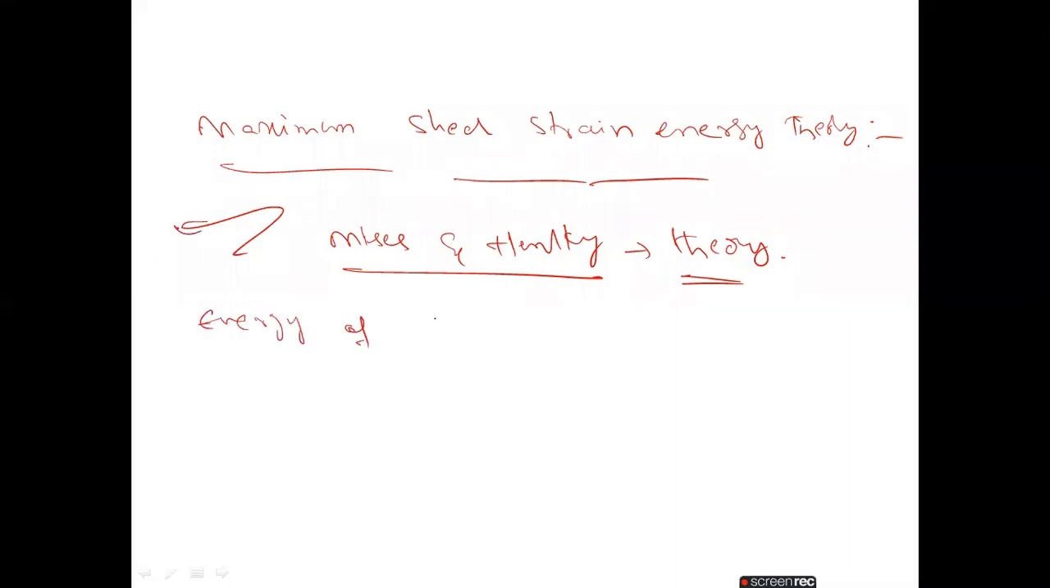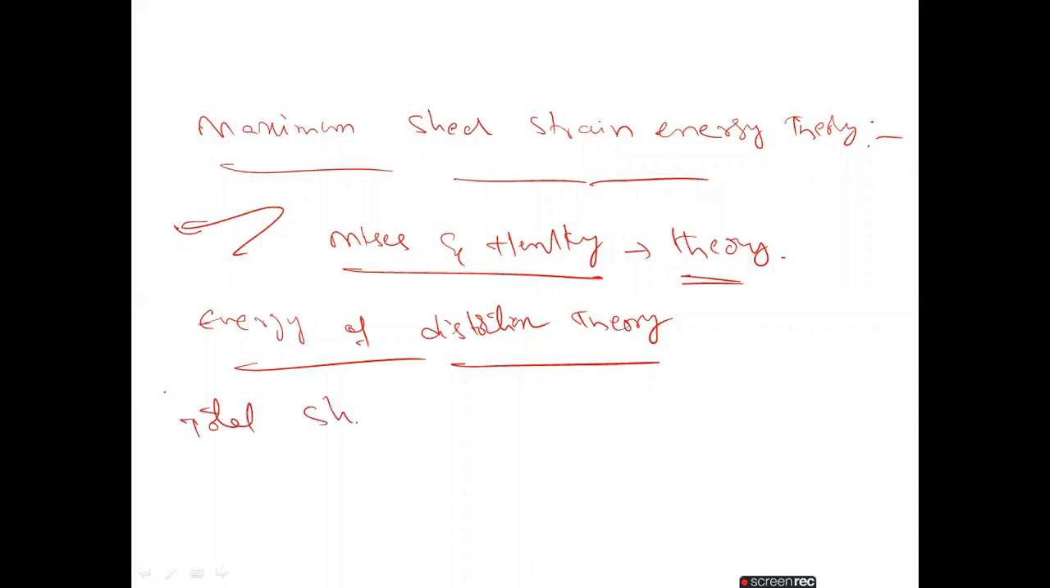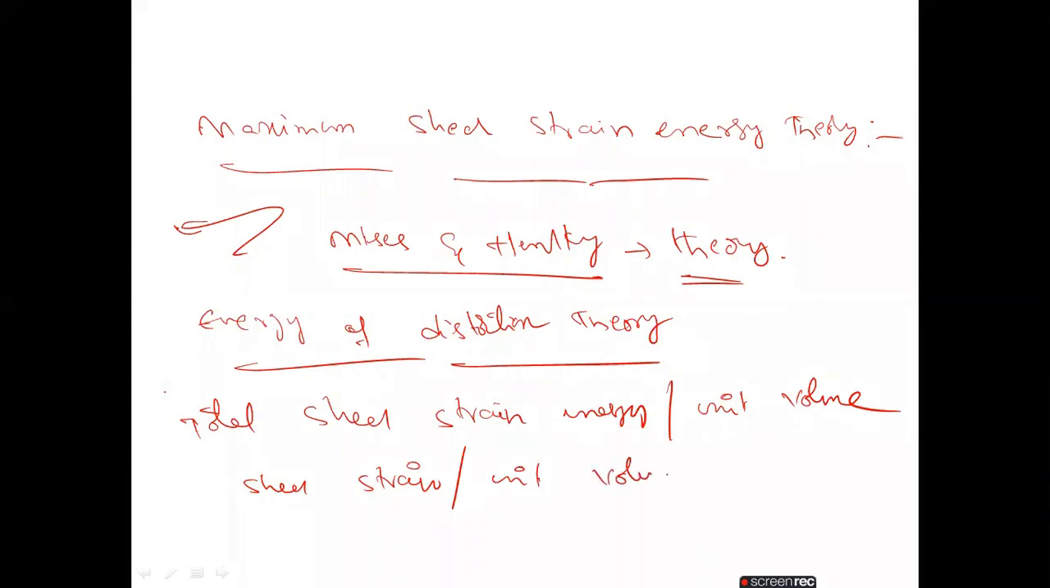So this theory we also call the energy of distortion theory. According to this theory, failure of the material will occur when the total shear strain energy per unit volume in the stressed material reaches the value of the shear strain energy per unit volume at the elastic limit in simple tension.